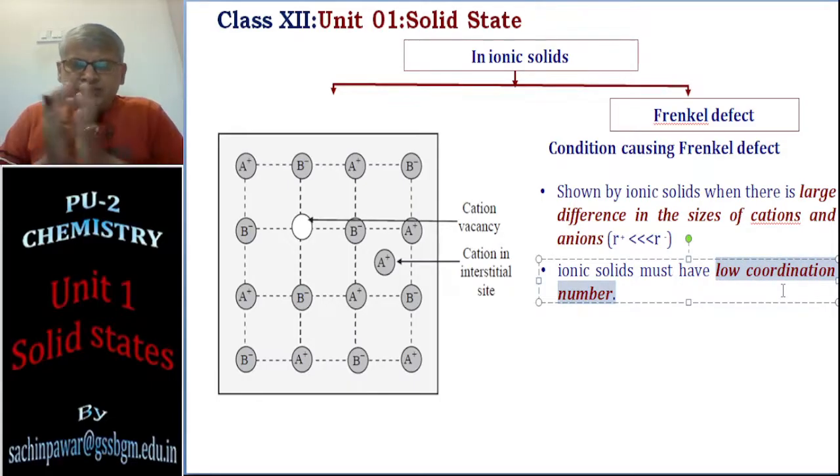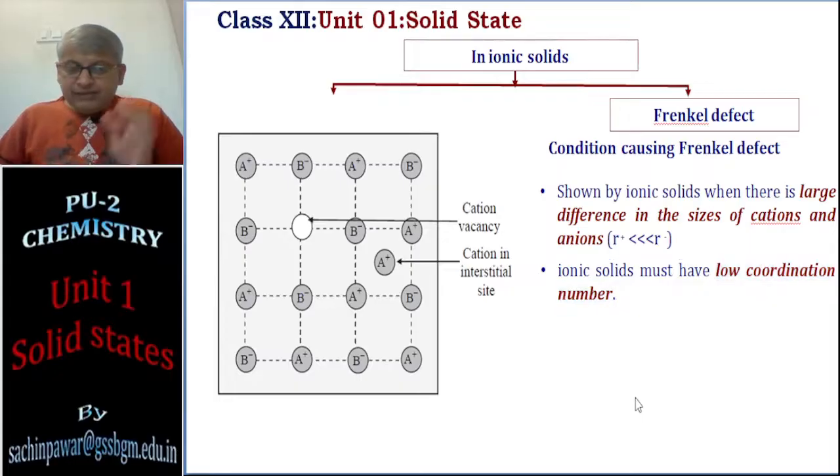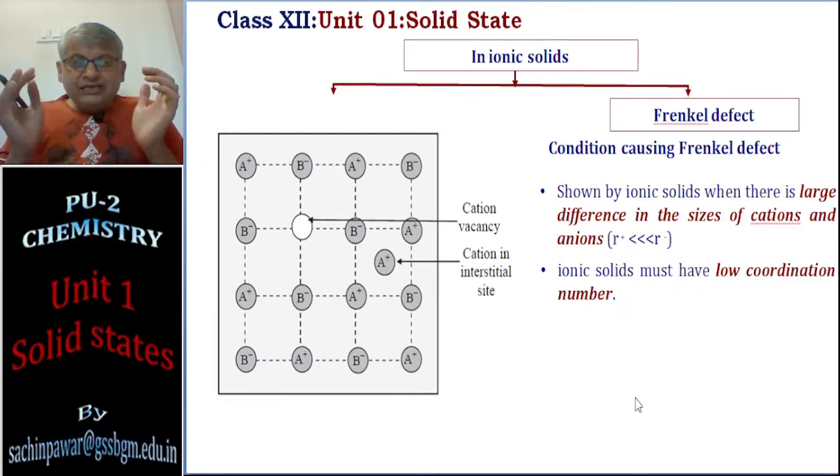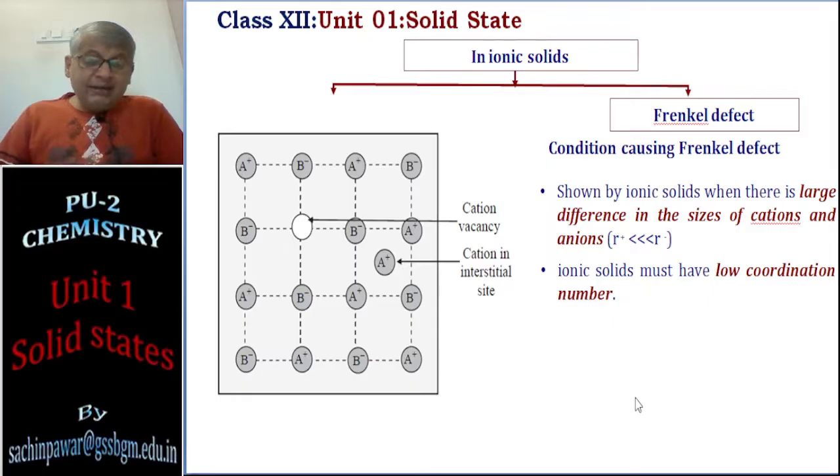Because if the coordination number is low, the neighbors around any particle will be fewer, and obviously the interstitial space should grow. If there is more crowding, the gap between the particles is less and the interstitial space is small. If fewer particles are around, the gap between the particles is more. Therefore the cation can easily enter that interstitial space. So these are the conditions for Frenkel defect and Schottky defect.